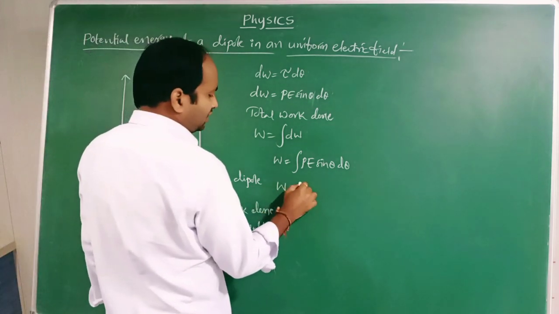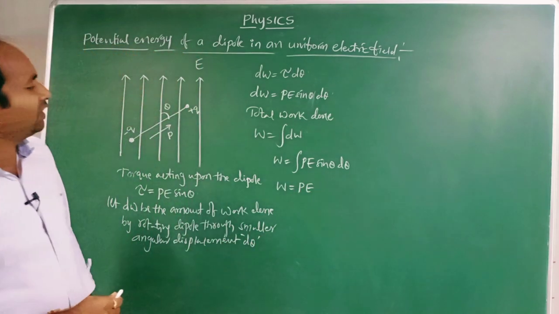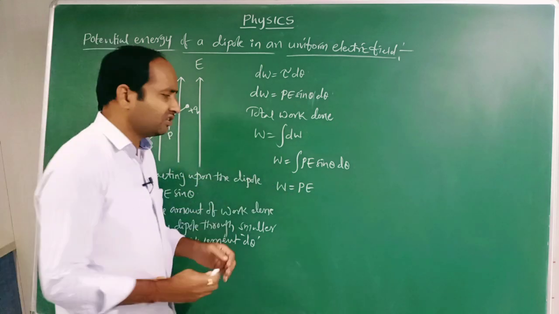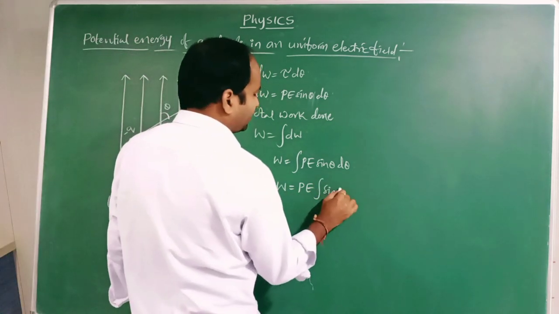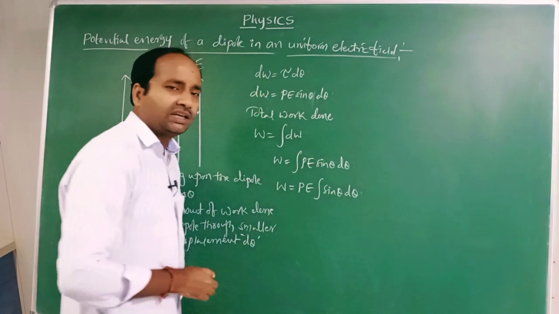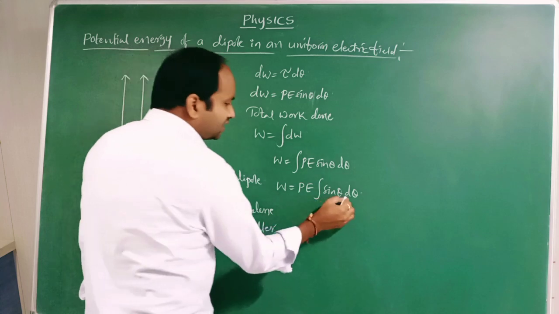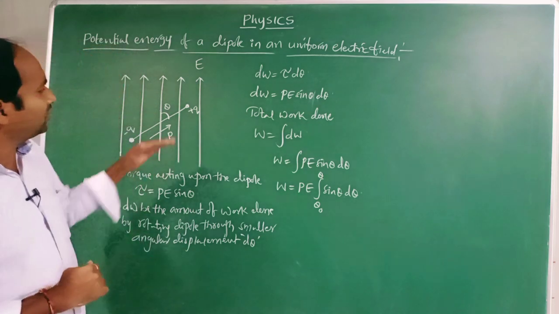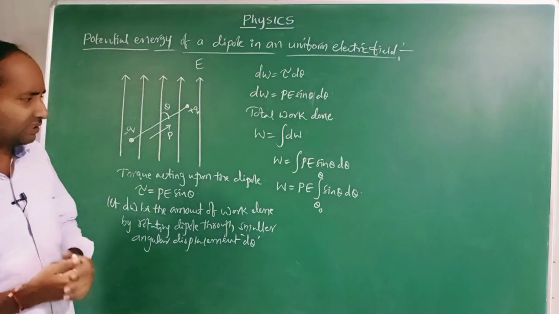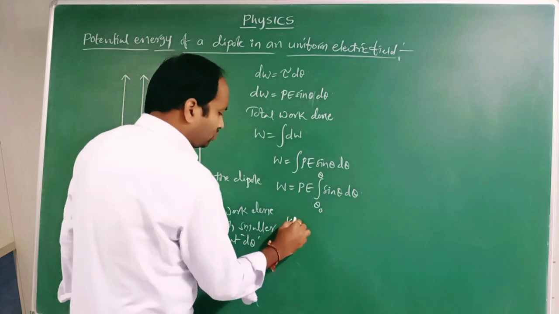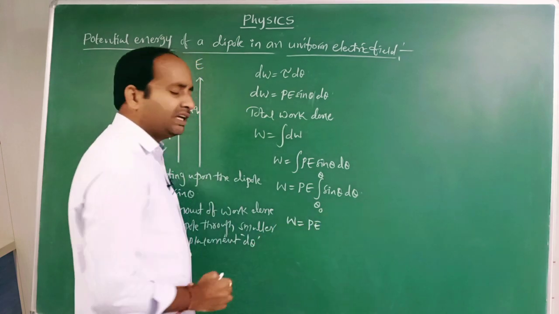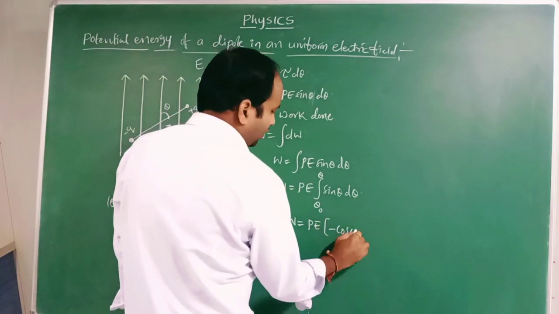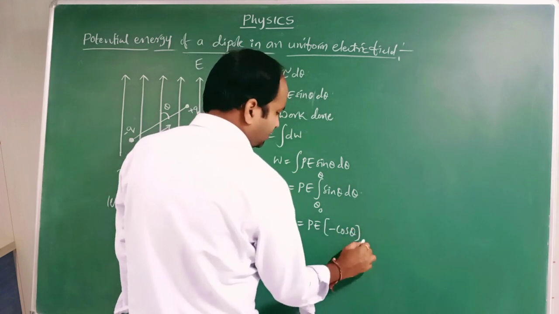Here P is a constant. We already said that the dipole moment is constant, and E is the uniform electric field, which is a constant. The remaining part is the integration of sin theta d theta. Let us take the theta value changing from theta naught to theta. Let theta naught be the initial deflection and theta the final deflection. Now W equals PE times the integration of sin theta d theta, which is minus cos theta, with limits theta naught to theta.